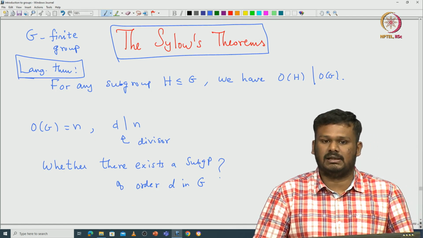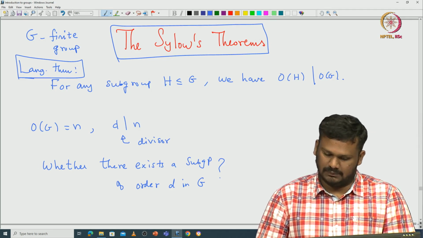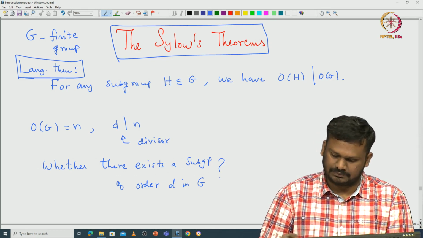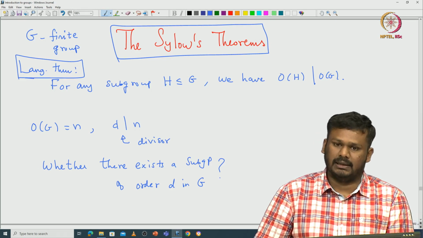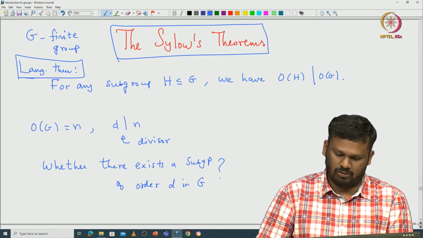We have already seen this converse is not true. We looked at the alternating group A4, and proved that there is no subgroup of order 6 inside A4.